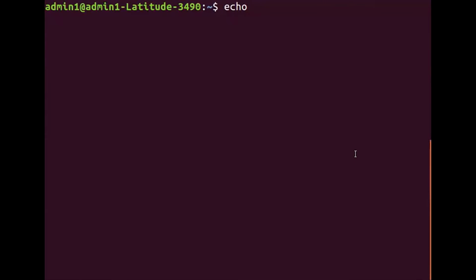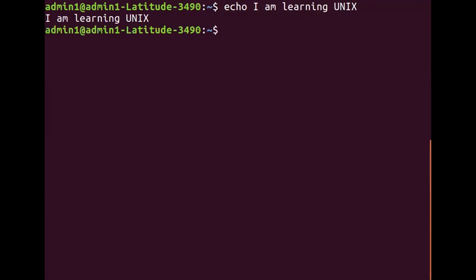It is similar to the printf command of your C programming language, but it is much simpler to use the echo command in Unix. I just say echo I am learning Unix, and press enter, you will get the output.